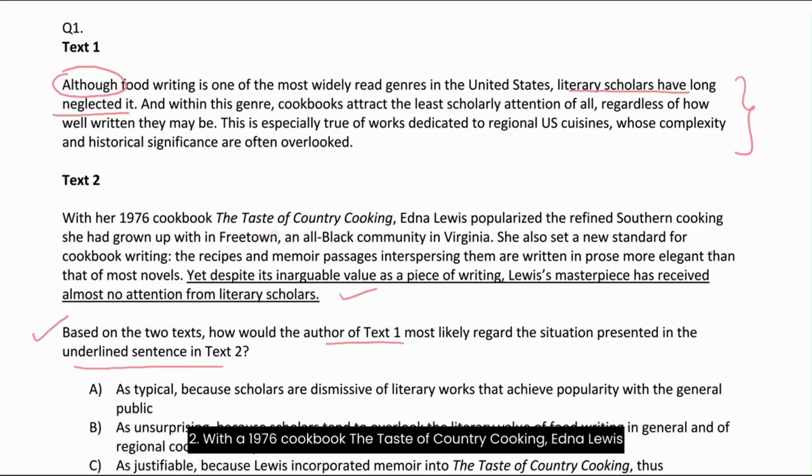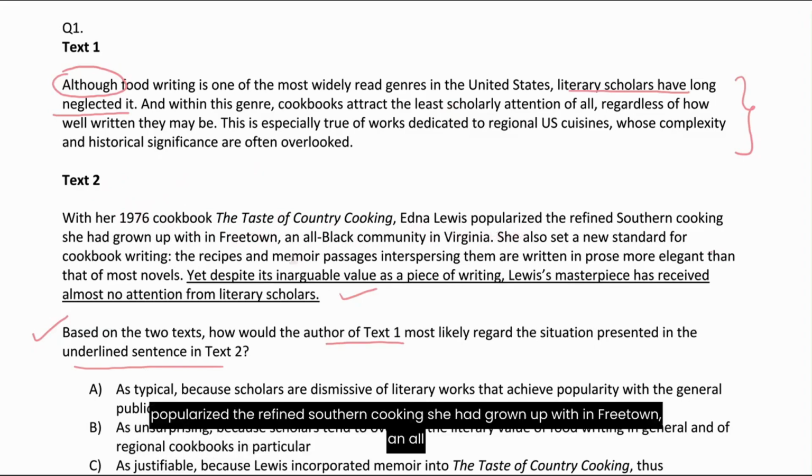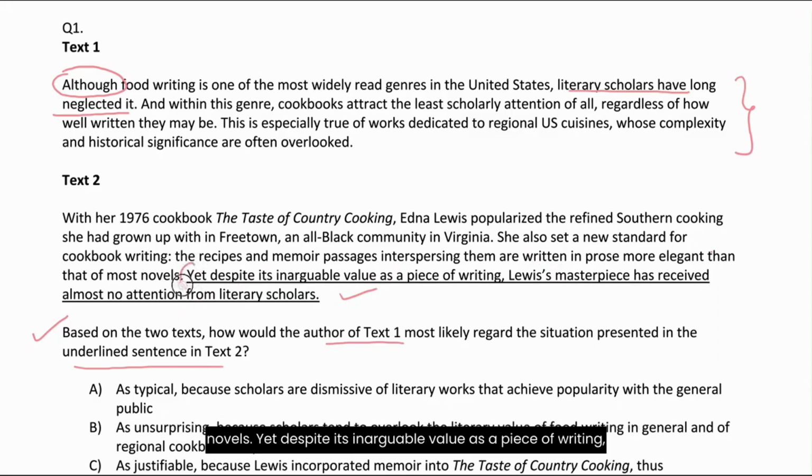With the 1976 cookbook, The Taste of Country Cooking, Edna Lewis popularized the refined Southern cooking she had grown up with in Freetown, an all-black community in Virginia. She also set a new standard for cookbook writing. The recipes and memoir passages interspersing them are written in prose more elegant than that of most novels. Yet, despite its inarguable value as a piece of writing, Lewis's masterpiece has received almost no attention from literary scholars.